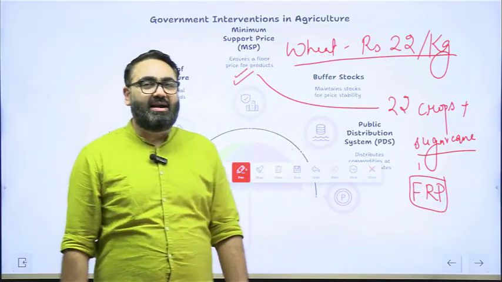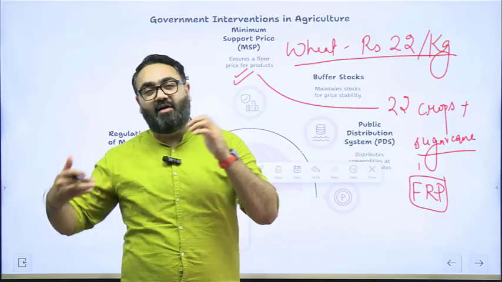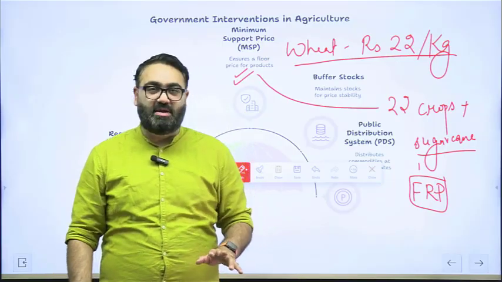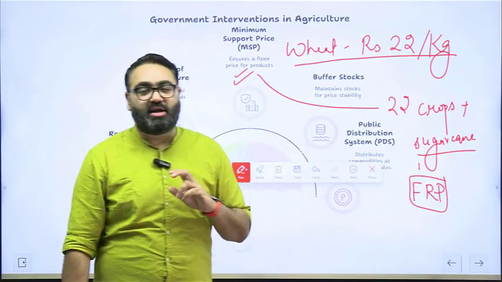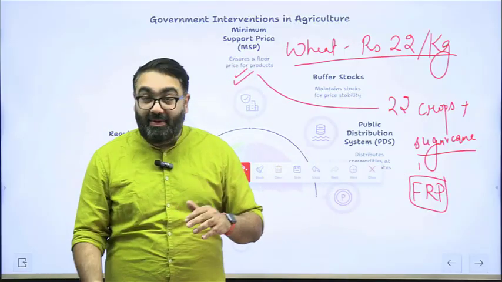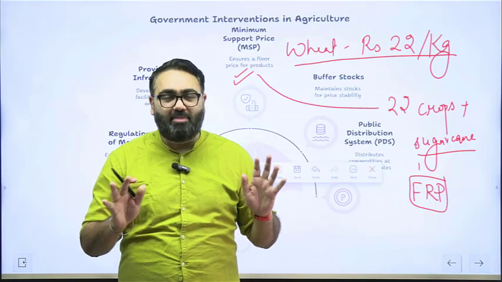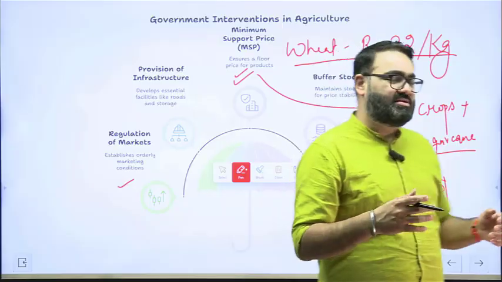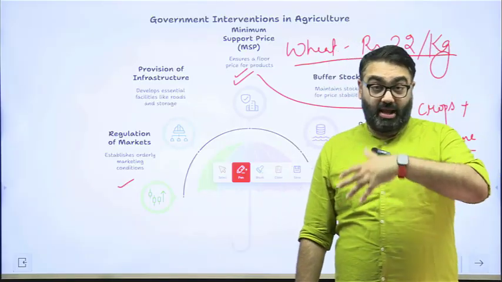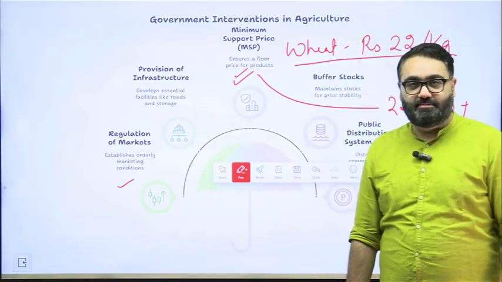The reason is that the government buys the farmer's product in the form of MSP to distribute it to the poor, but the government does not buy sugarcane. Sugarcane is bought by the sugar mills, so the government is not buying that. But the government still announces the price for sugarcane as well. This is similar to MSP. This is called the fair and remunerative price.